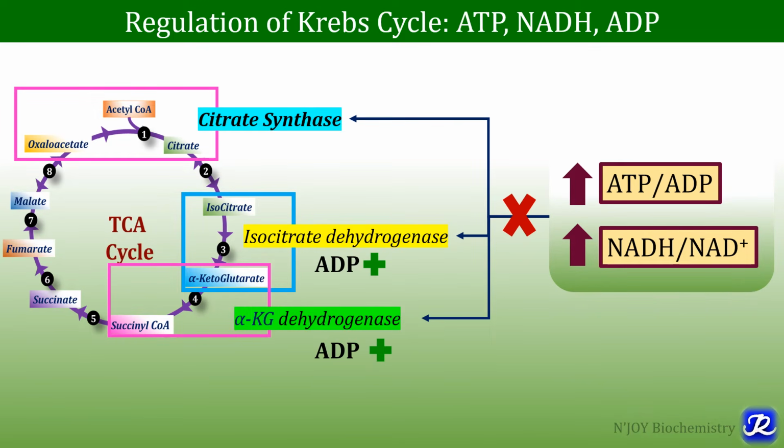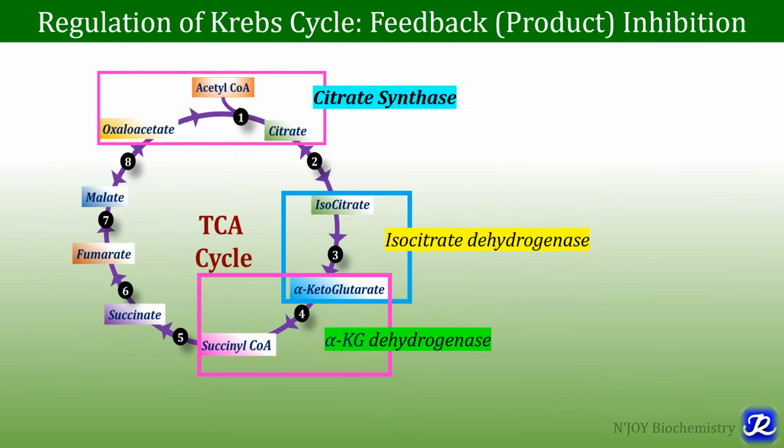And whenever there is decreased ATP and decreased NADH and there is more concentration of ADP, this ADP will activate the enzymes isocitrate dehydrogenase and alpha-ketoglutarate dehydrogenase, and it will accelerate the process of TCA cycle, which will lead to increased ATP production. Krebs cycle is also regulated by product inhibition, that is the feedback inhibition.